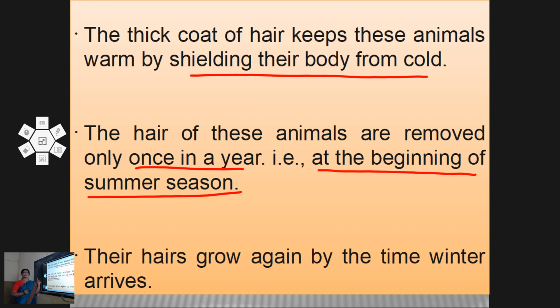Otherwise, what will happen if the wool is removed in winter? These animals will die of extreme cold. Then their hair grows again by the time winter arrives.